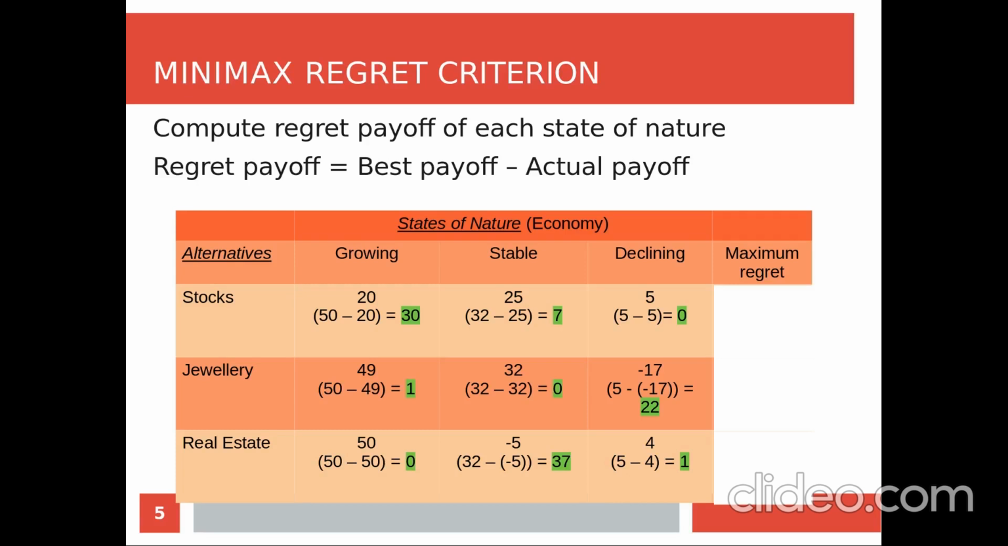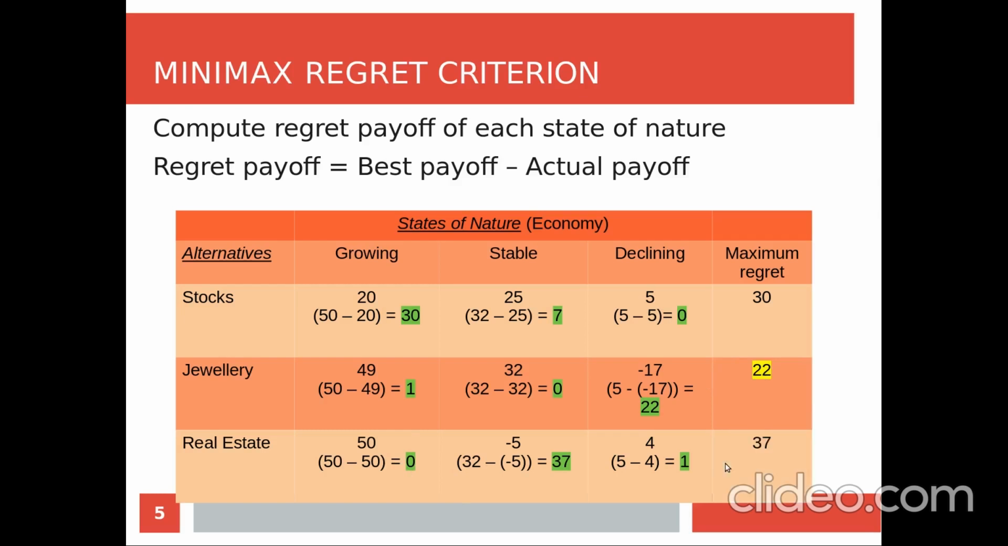So in this method, first we find out the regret of each payoff, and the next step is we have to find out the maximum regret of each alternative. So in this scenario we have 37 and 0, and the maximum regret is 37. And for jewelry, for 1, 0 and 22 we have 22, and for real estate 0, 37 and 1 we have 37.